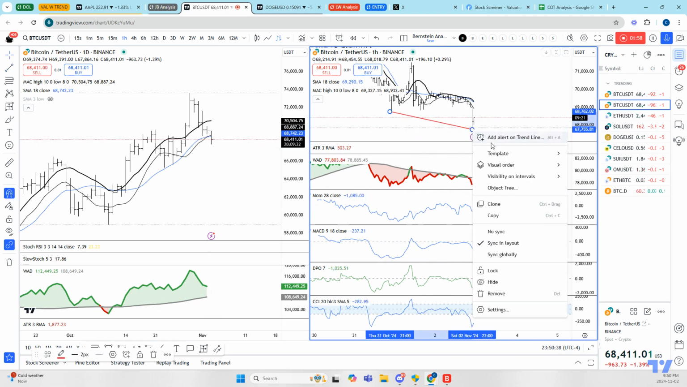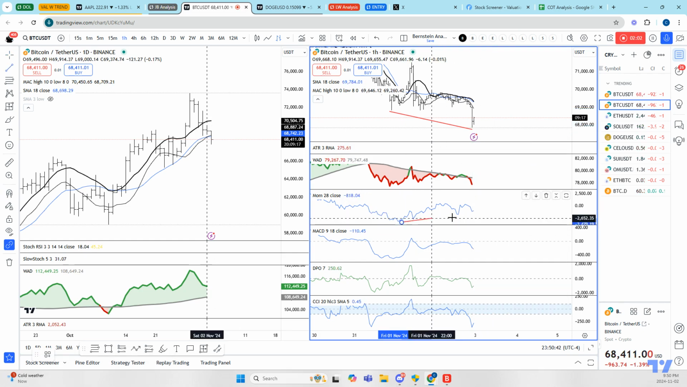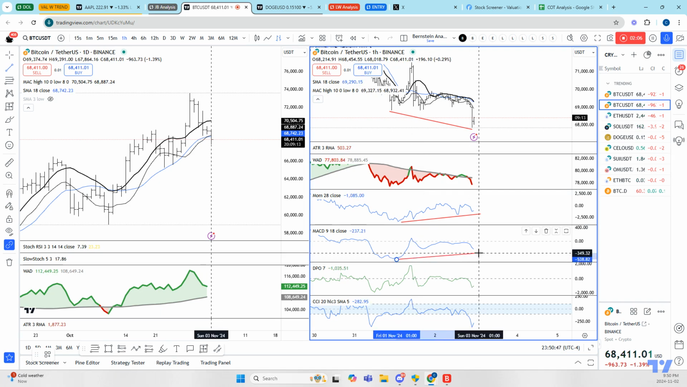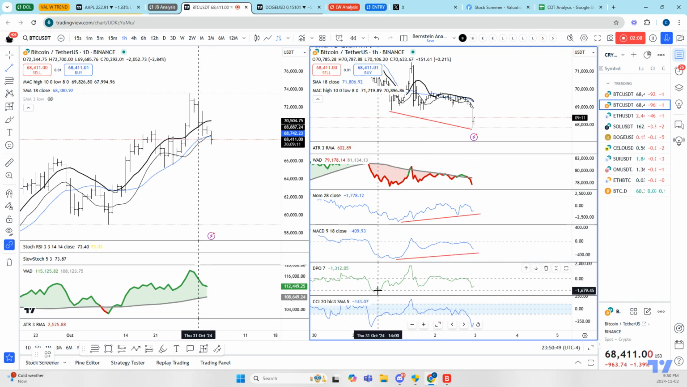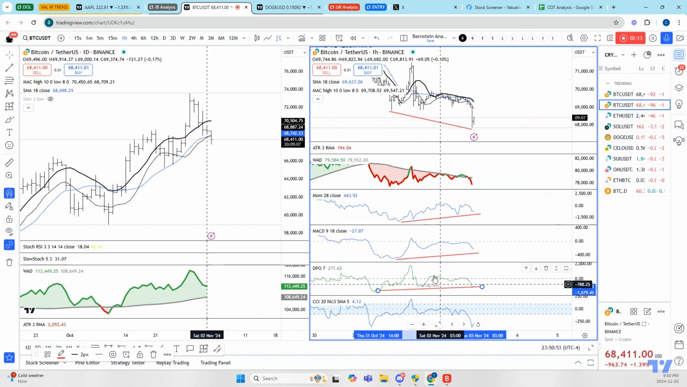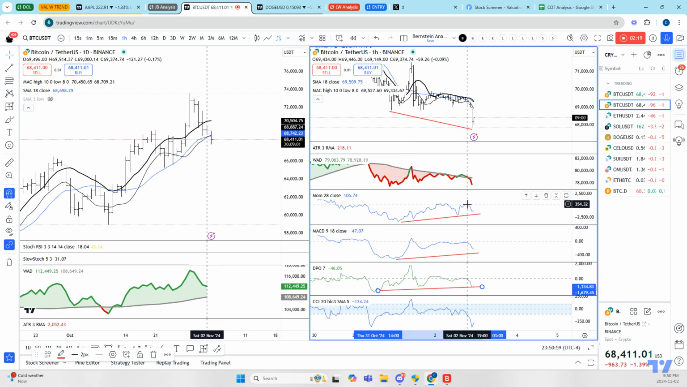We see some pretty strong divergence across multiple indicators. We have it on the momentum here. We have it on the MACD. We have it on the DPO. But we don't have it on the CCI, which is fine. Now, for these to confirm, price needs to close above the highest high formed on these oscillators during this divergence. So that would be a trigger.